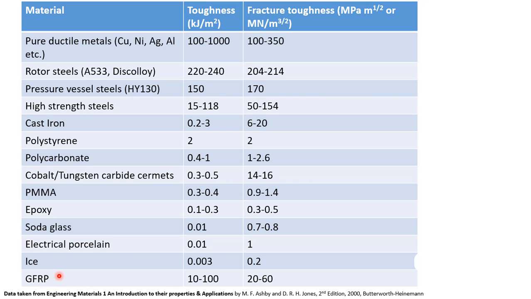Now we can see that GFRP, which is glass fiber reinforced plastic, has toughness in the range of 10 to 100, and fracture toughness from 20 to 60. This is a range of values, and you can see that these values are much larger than those of epoxy or even the glass, for example, here. So we can see a 10 to 100 times increase in the toughness, and a similar kind of increase in the fracture toughness when we make a composite out of glass fiber and epoxy.